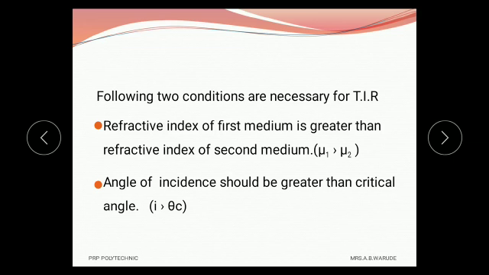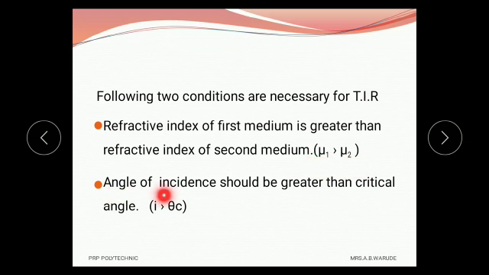And there are two main conditions necessary for total internal reflection. First condition is that the refractive index of the first medium is greater than the refractive index of the second medium. And as we know, for denoting refractive index, the symbol used is mu, and therefore we may write the condition in symbols, that is mu1 is greater than mu2. That means the refractive index of the first medium should be greater than the refractive index of the second medium.